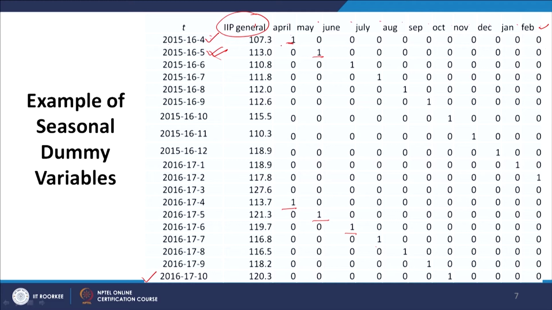We already have a constant term having all observations equal to 1. Then the sum of these 12 dummies will also have all observations equal to 1. So, there will be the problem of perfect multicollinearity, and as a result estimates will not be generated because estimates are not unique. These problems have already been discussed in a previous module.